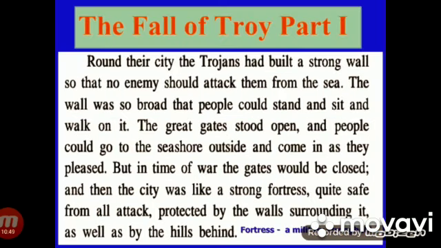Round their city, the Trojans had built a strong wall so that no enemy should attack them from the sea. The wall was so broad that people could stand and sit and walk on it. The great gates stood open, and people could go to the seashore outside and come in as they pleased, that is, whenever they wished. But in time of war, the gates would be closed, and then the city was like a strong fortress, meaning a military stronghold, quite safe from all attack, protected by the walls surrounding it, as well as by the hills behind.